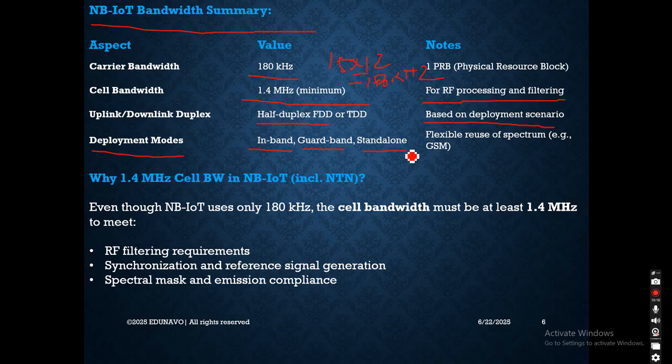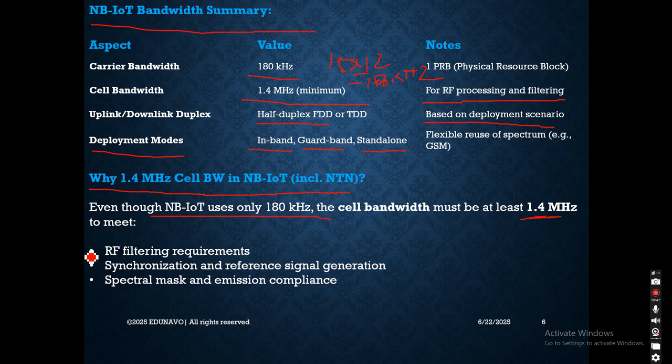Now a very important question that should come to our mind is why a 1.4 megahertz cell bandwidth in NB-IoT including NTN. So let's try to understand it. Even though NB-IoT uses only 180 kilohertz, meaning the carrier bandwidth is 180 kilohertz, the cell bandwidth must be at least 1.4 megahertz. Why 1.4 megahertz?